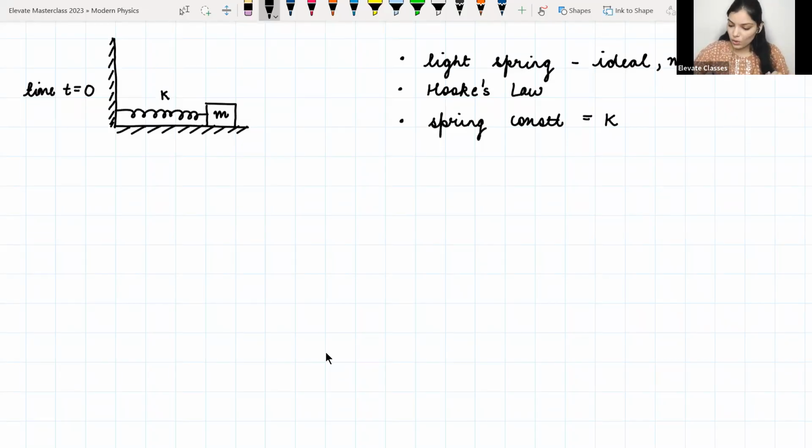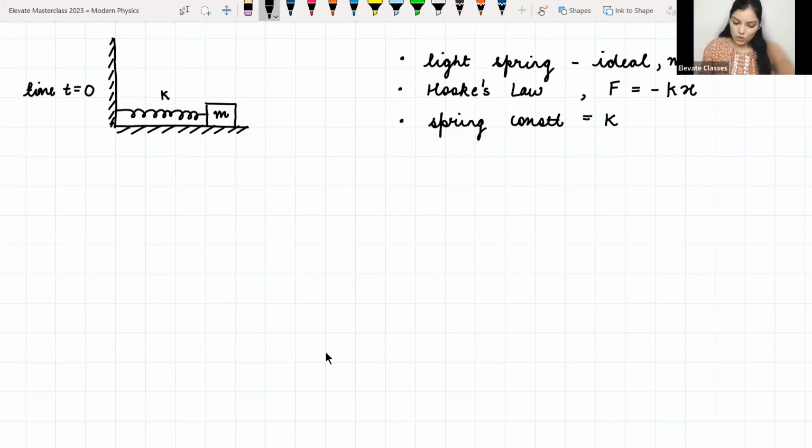So the restoring force is going to be given like this. It's going to be proportional to x, I will just draw here. By x I mean the extra elongation or the compression in the length of the spring.